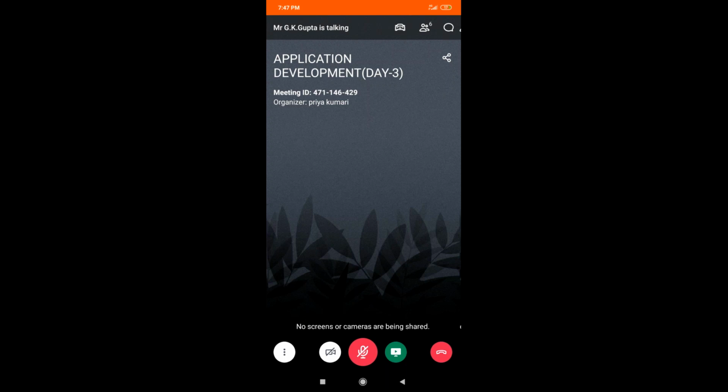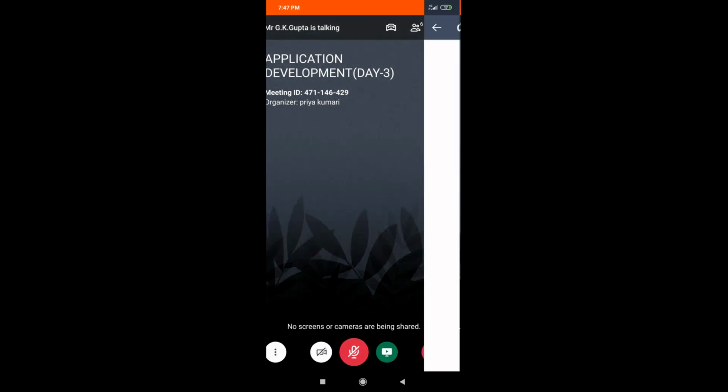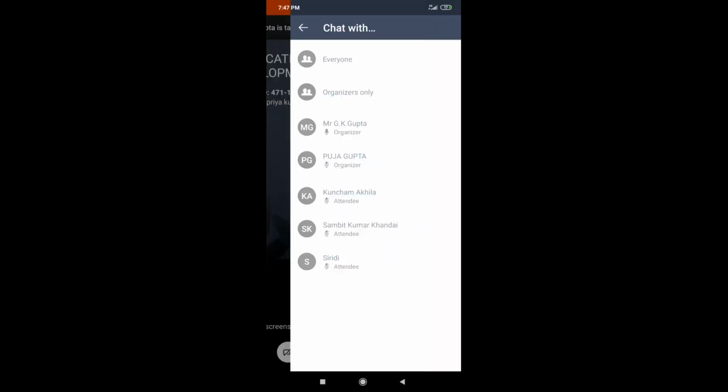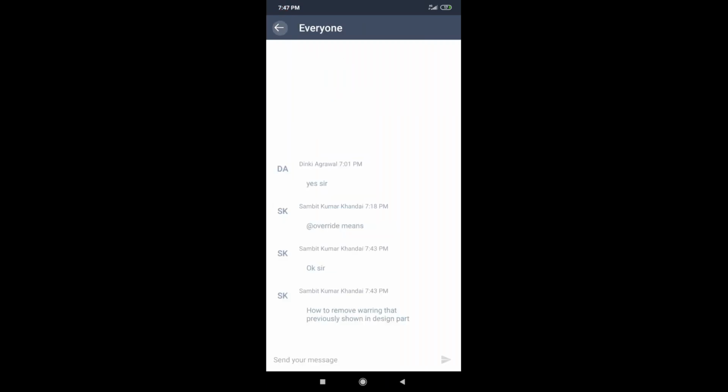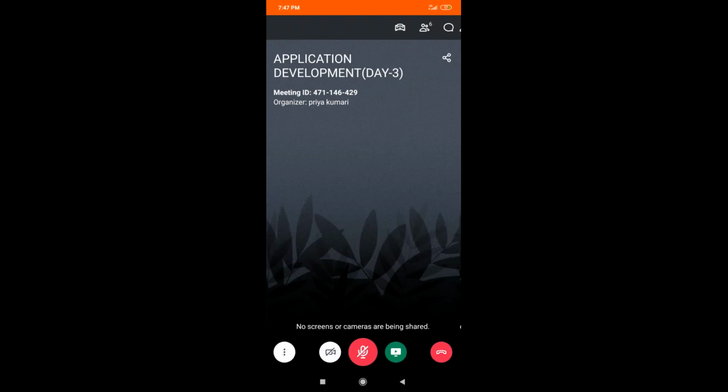Once it goes for installation, you will be able to see the app. So the Gradle build is going on. Installation has started. In a few seconds, you will be able to see the app.